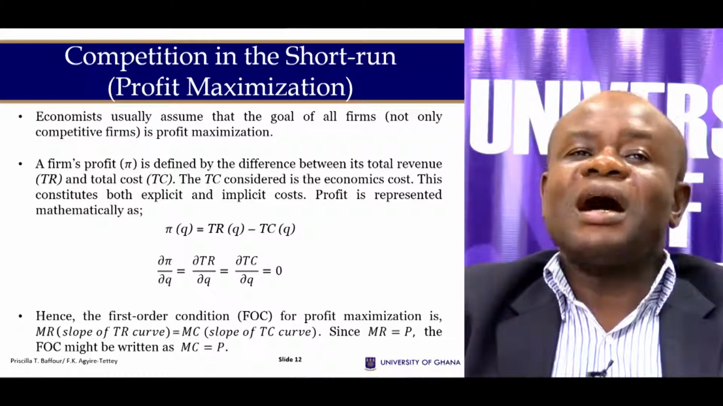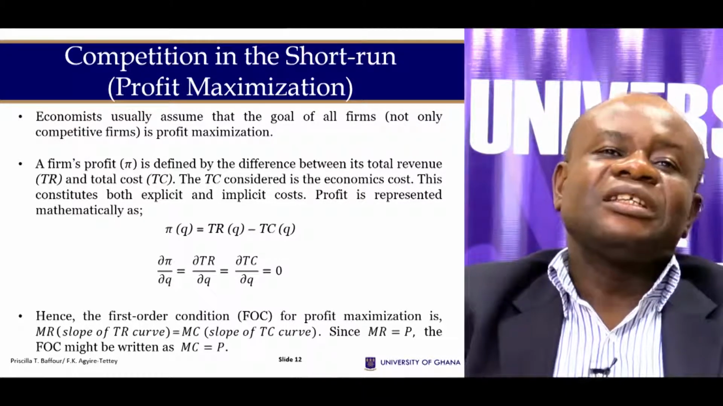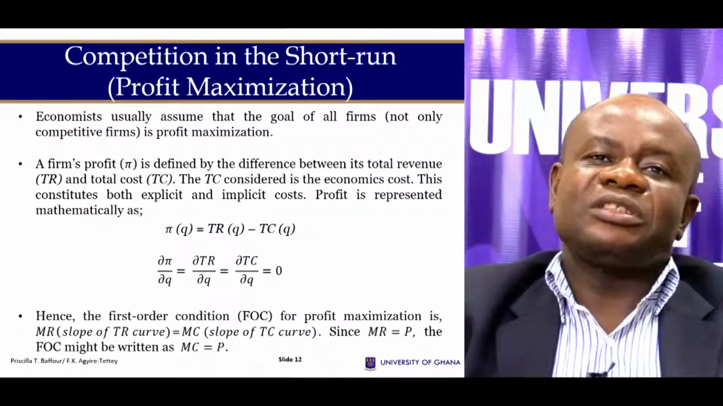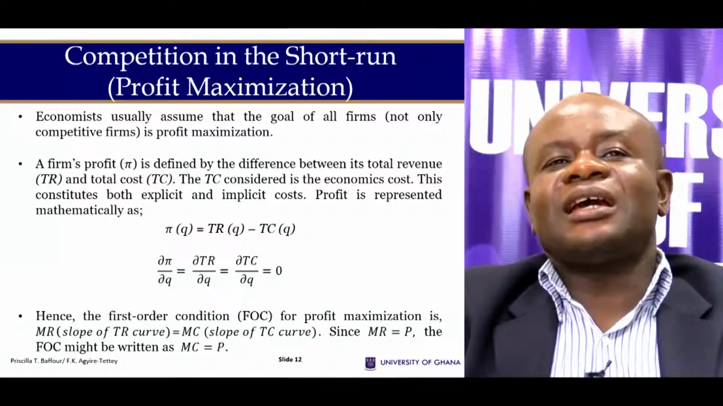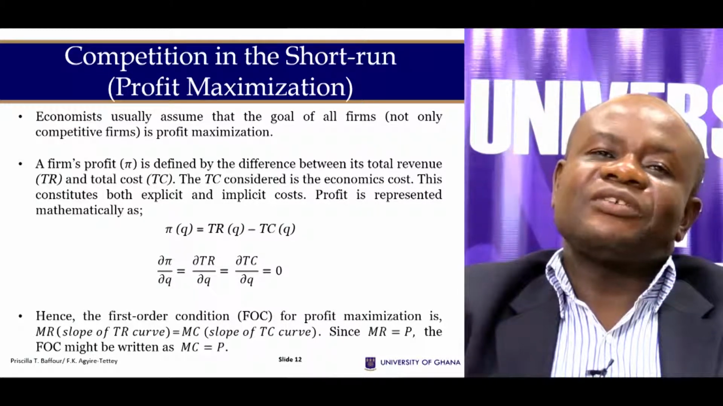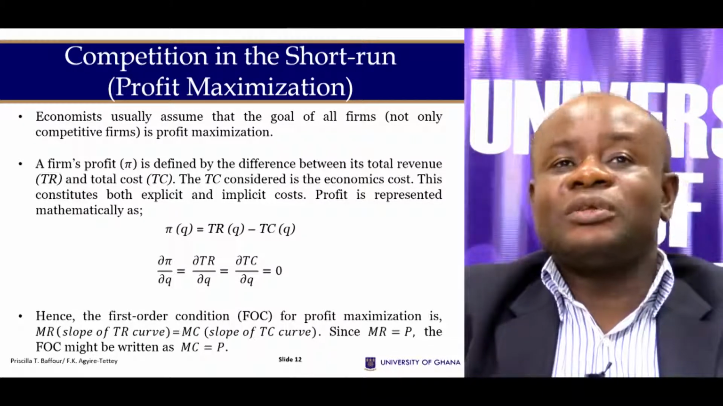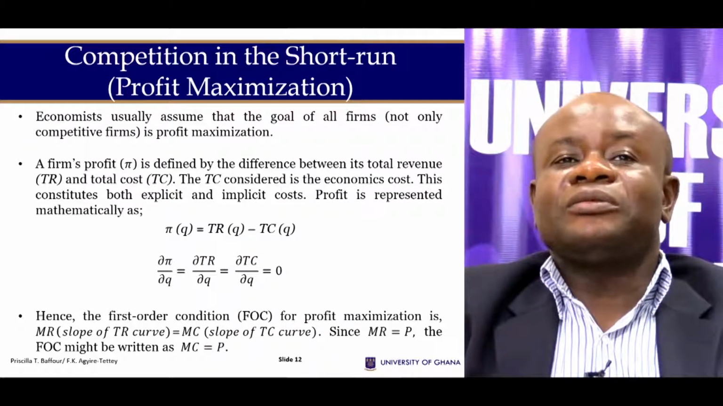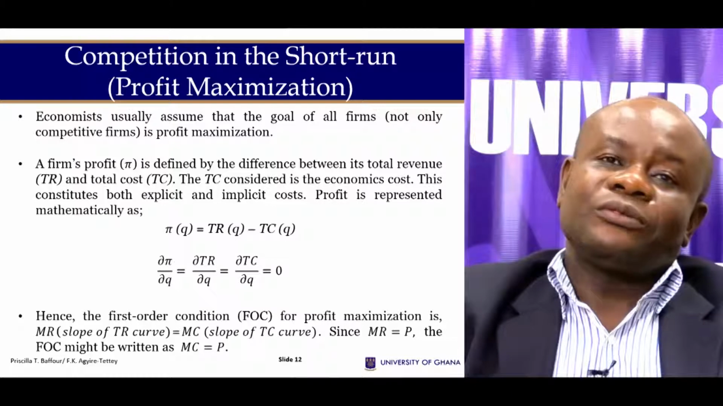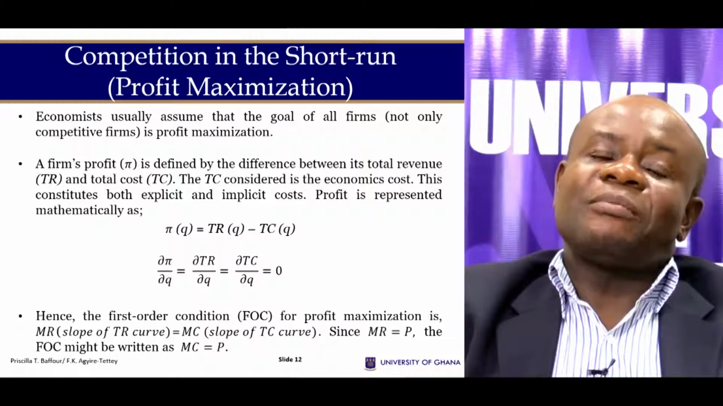So if I want to maximize, I have to take the first order condition of the profit function with respect to what? Output. And when I do that, I equate it to 0. So the first derivative of the profit function with respect to output is going to be the total revenue as a function of Q, TR'(Q), minus the TC'(Q), and that must be equal to 0.